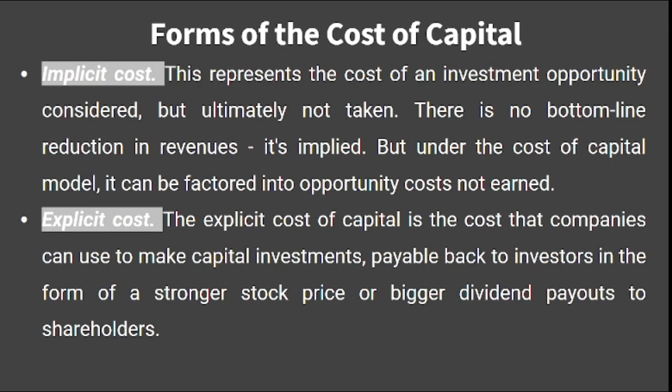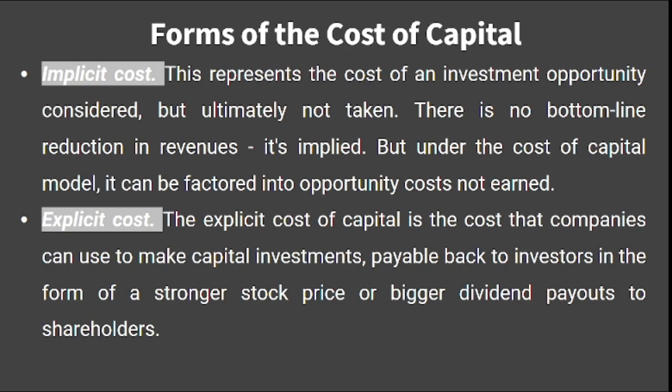So first is implicit cost. What is the implicit cost? This is the cost of an investment opportunity considered, but ultimately not taken. It is considered but not taken, right? There is no bottom line reduction in revenues. It's implied, means it is already implied. It is confined to it, right?